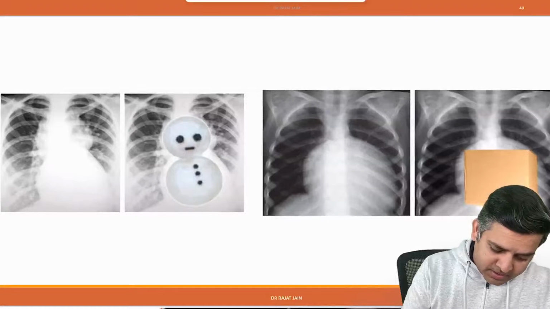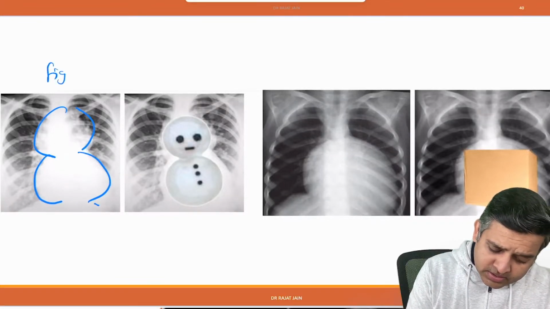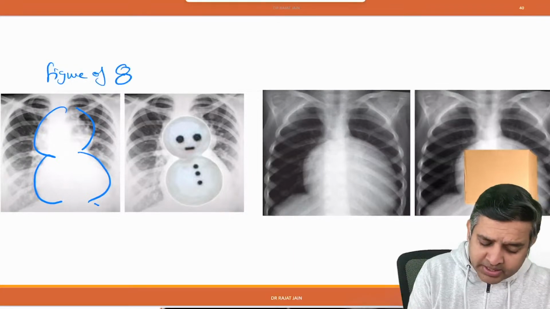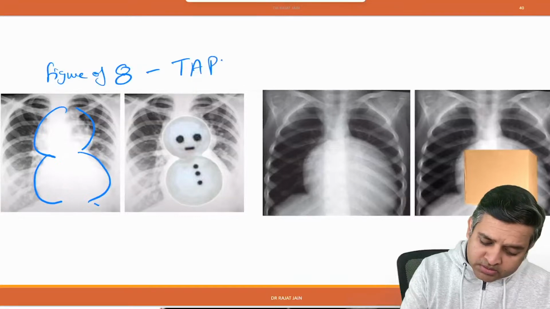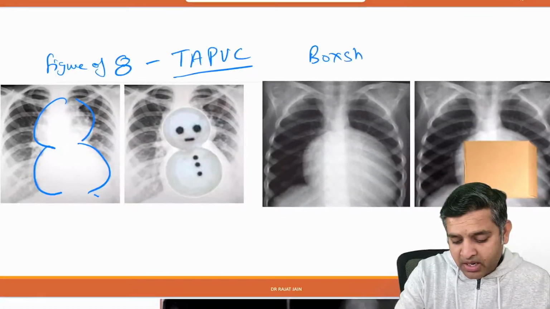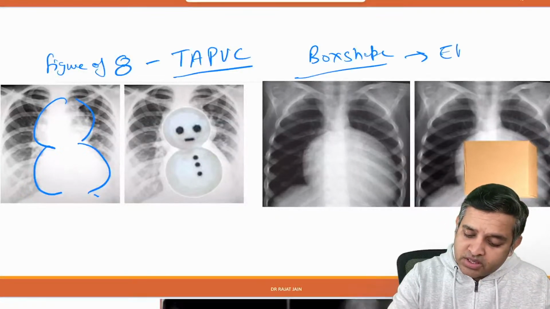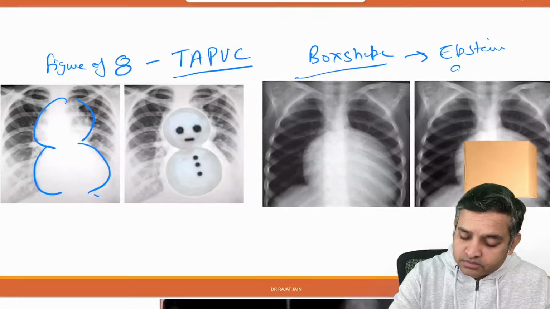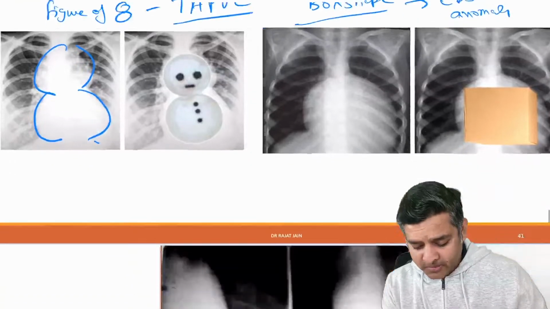If the shape is this, is called as figure of 8 or a snowman shape heart, which is seen in total anomalous pulmonary venous connection, whereas box shape heart will be seen in Epstein anomaly. And a box shape heart will be seen in Epstein anomaly, right?